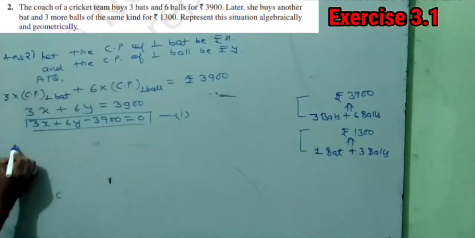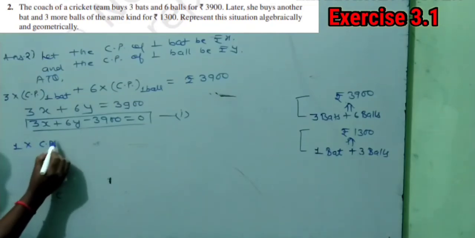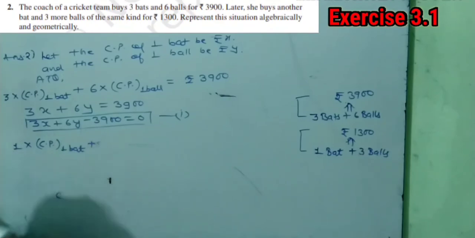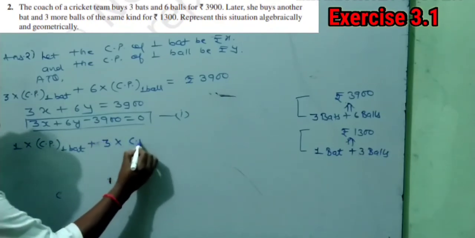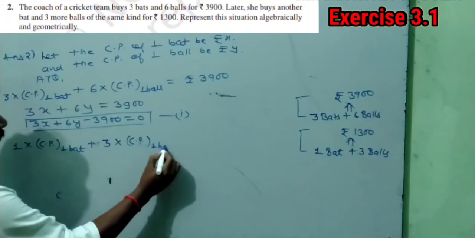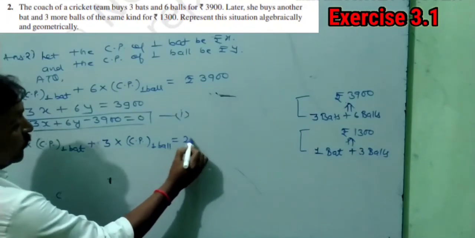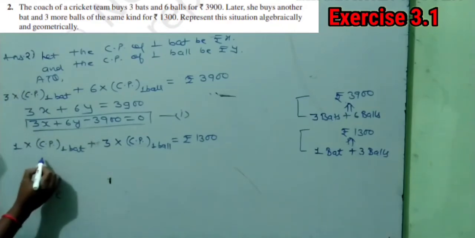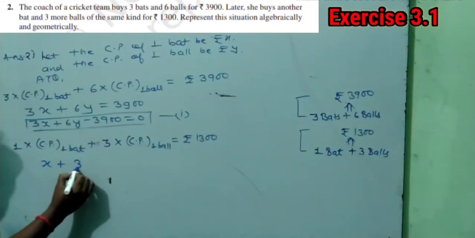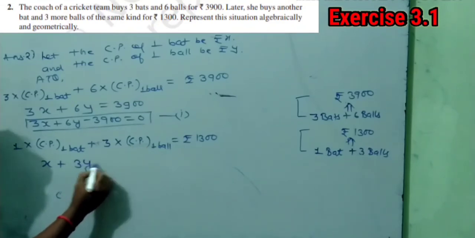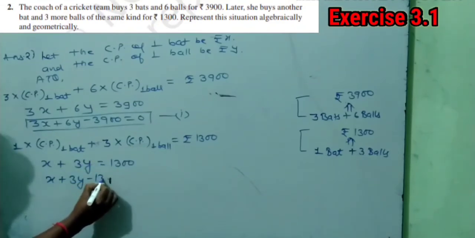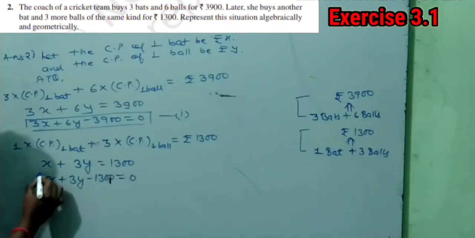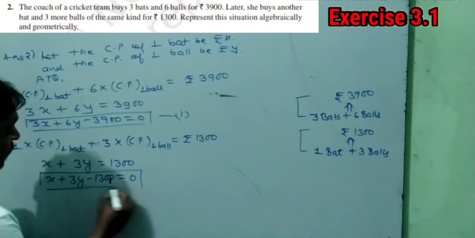It means 1 into cost price of one bat plus 3 balls, 3 into cost price of one ball, and this thing will be equals to rupees 1300. It means 1 into x, it will become x plus this is y, it will become 3y minus 1300 is equals to 0. Bring 1300 to this side. Okay, so this is our needed second equation.